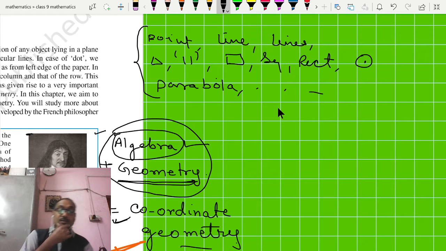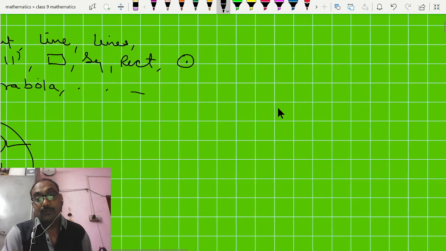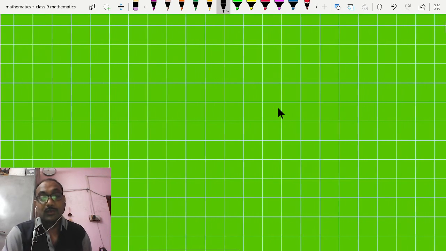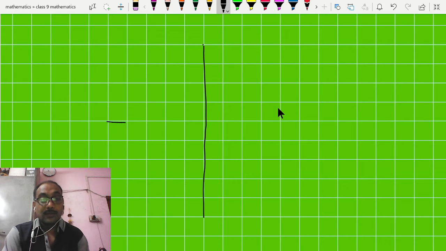So first, how are these geometrical figures dealt with in the form of algebra? The very first point, we should know what a graph is and how a graph is formed, how a two-dimensional graph, which can also be called the Cartesian plane.